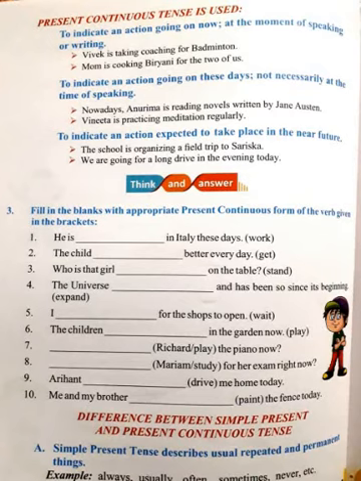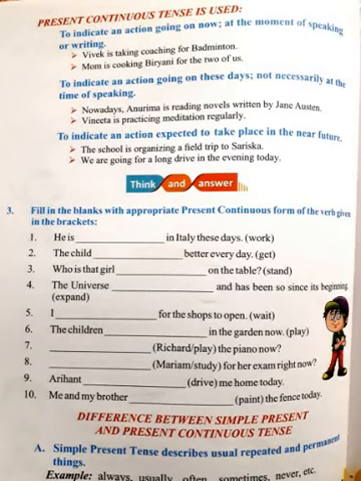To indicate an action expected to take place in the near future. The school is organizing a field trip to Sariska, or we are going for a long drive in the evening today. So to indicate an action expected to be done in the near future. So this is all about present continuous tense.